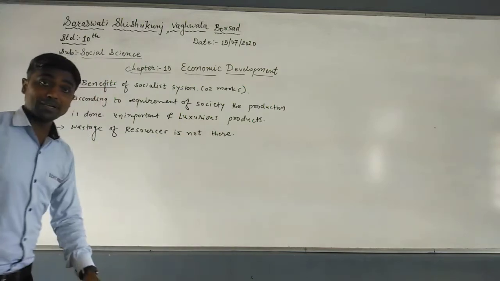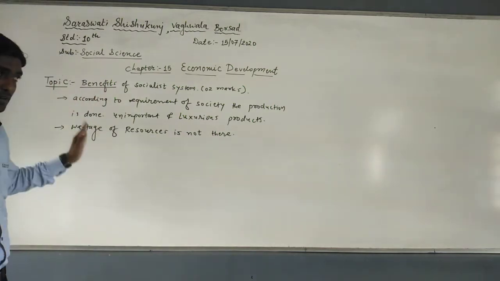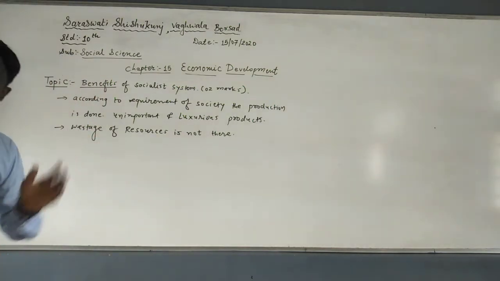You know that the government completely interferes in this, that is why wastage of resources is not possible.